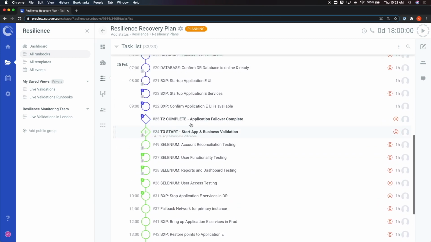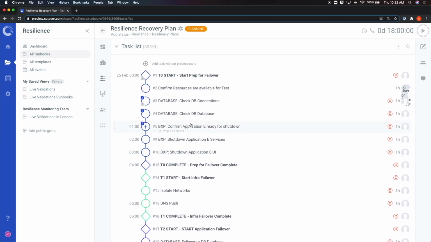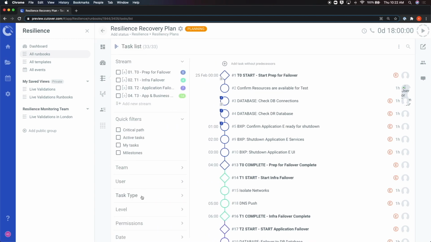Using templates is a great way to avoid having to start from scratch every time and ensures consistency by allowing users to build off of pre-approved structures. Everything else about the runbook editor is the same as when you create a runbook from scratch. You have your filters menu on the left-hand side that you can access by clicking on the arrow on the top left of the screen.